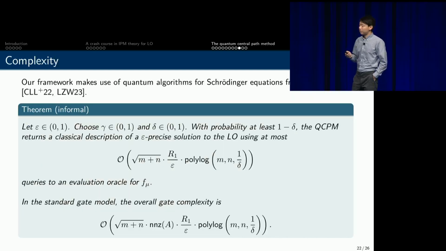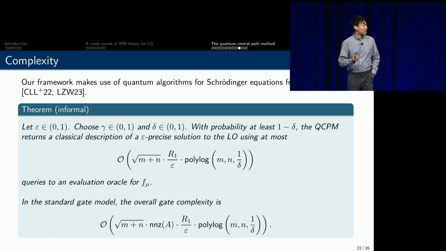And this is our complexity result. By choosing the edge, as we discussed before, we can have this kind of query complexity, which is square root of the effective dimension, m plus n, and linear in R1 over epsilon. This is strictly better than previous known first-order method, quantum first-order methods.